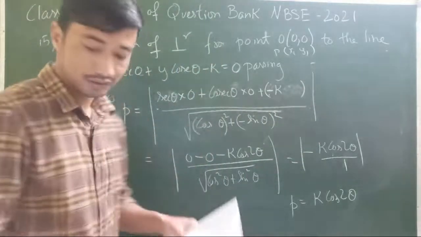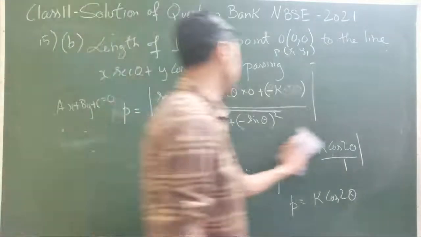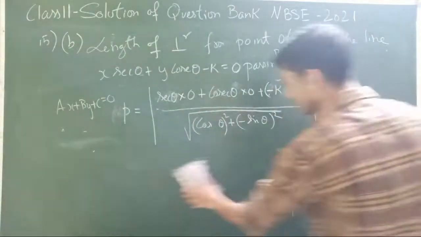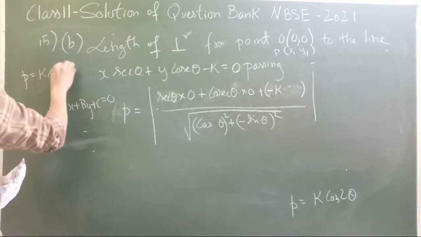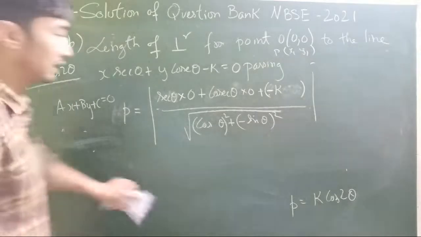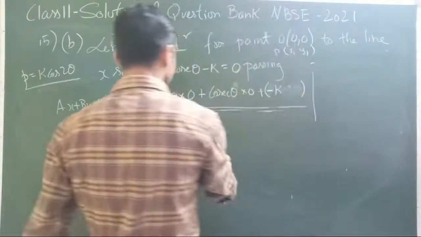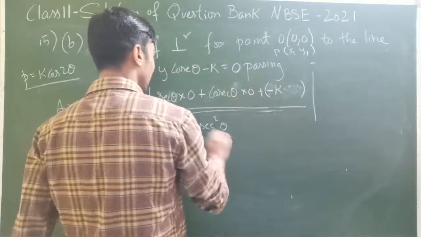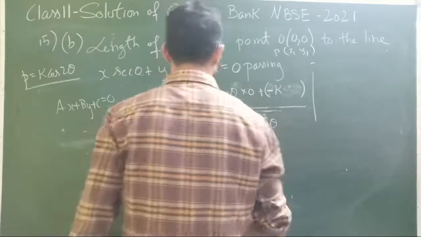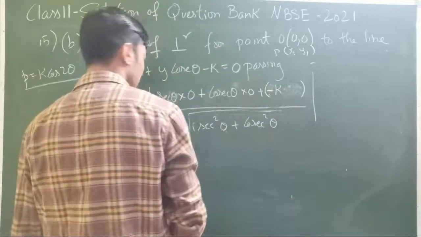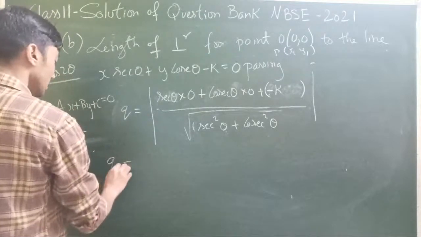And again this one will now change. I'm rubbing this off, this is done. Again I'll forget, so this time I'll write here p equal to k cos 2 theta, otherwise I'll make some mistakes again. So here that is going to be, I'll write directly, root over sec square theta plus cosec square theta. So this is q.